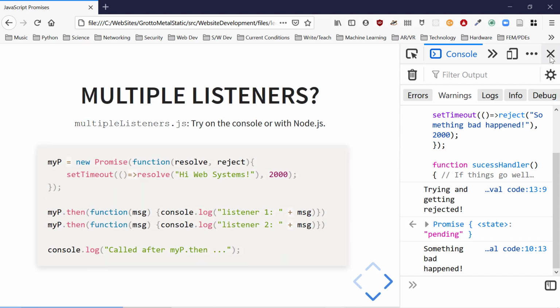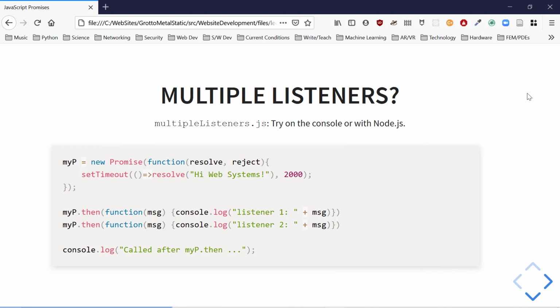Now, Professor, this seems like a lot to do about nothing. Let's try something. Can multiple functions listen on a promise, in a sense? I'm calling it multiple listeners. Can multiple functions get stuff from a promise? Here's what we're going to attempt. Here we're going to have a simple resolve path, just going to say hi web systems. We're going to try and use it twice.